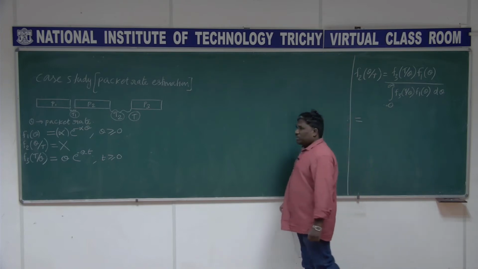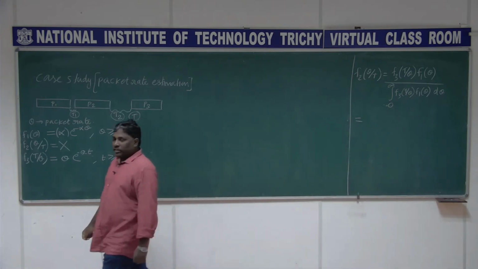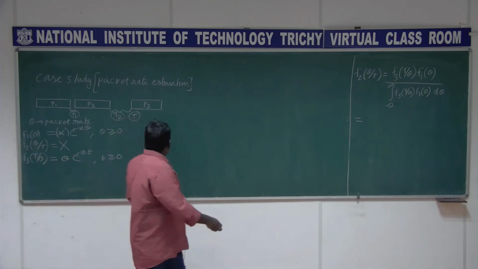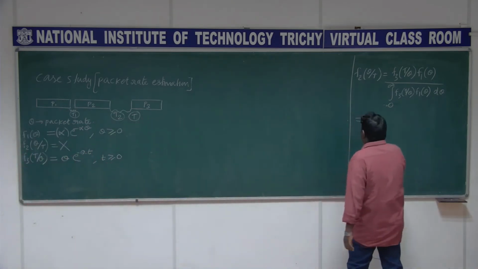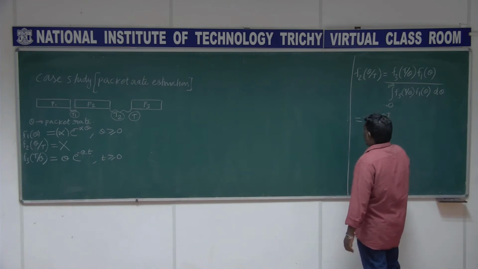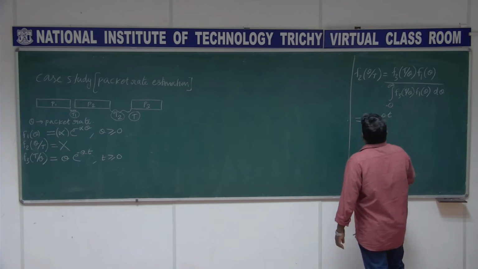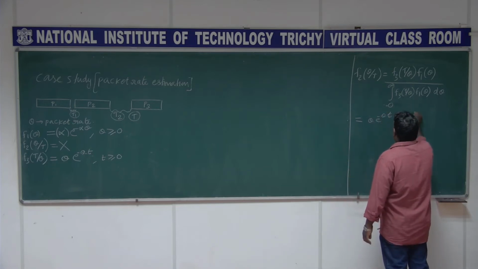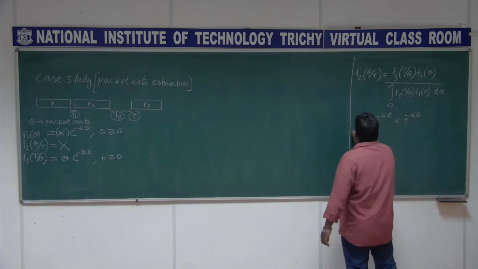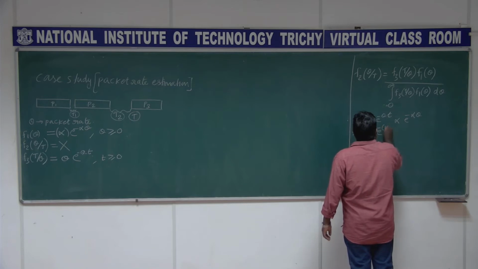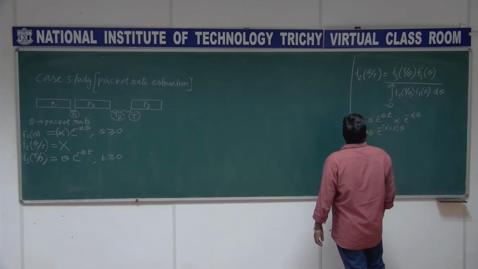So this is basically the posterior density function using the Bayes relationship. What is f3 of t given theta? It is theta times e to the power minus theta t, and f1 of theta is alpha times e to the power minus alpha theta. So you get alpha theta e to the power minus (alpha plus t) times theta.